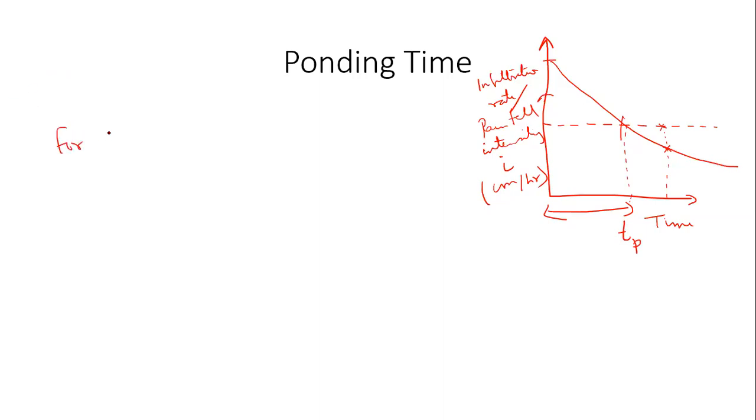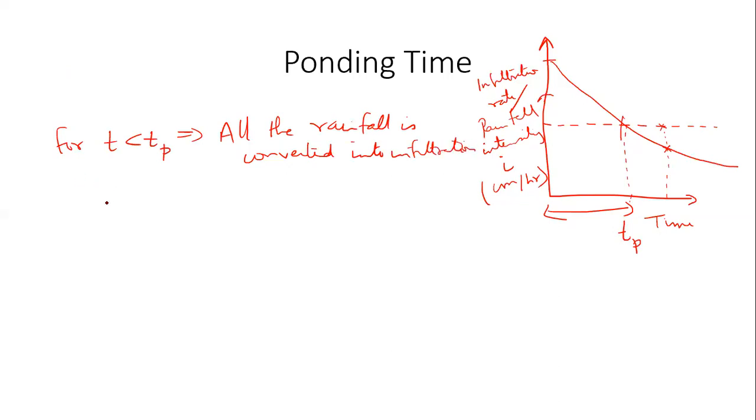For t less than tp, all the rainfall is converted into infiltration. For t greater than or equal to tp, ponding starts, or in other words, runoff starts. All right, is that perfectly clear?